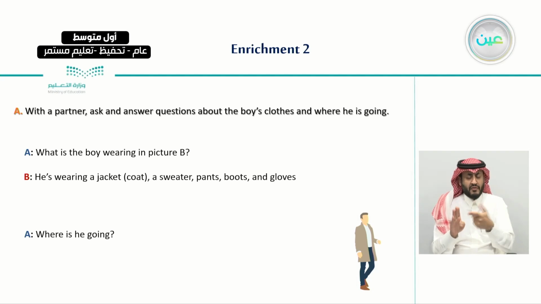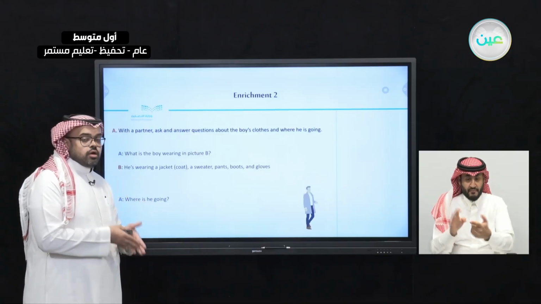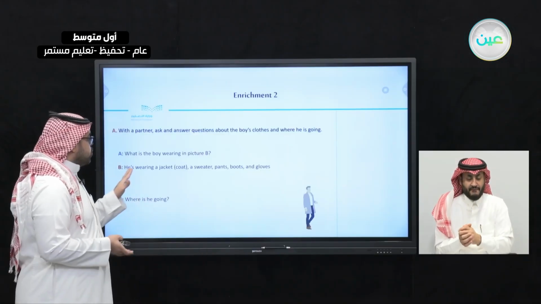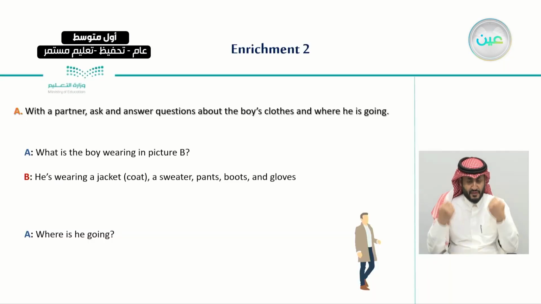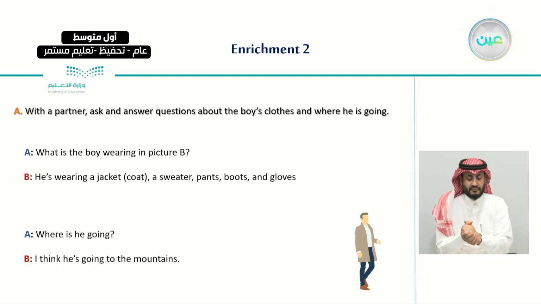By looking at the boy in picture B, we suggested that he is wearing a jacket or coat, a sweater, pants, boots, and gloves. Based on this answer, we made an extra question like, where is he going? A person who is wearing these kinds of clothes, where do you think he's going? And the answer was like this: I think he's going to the mountains.